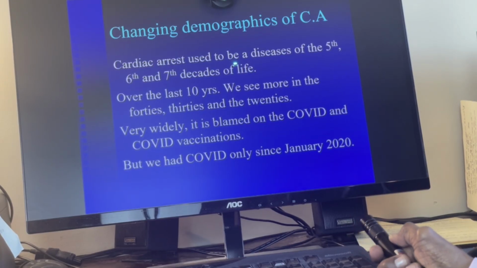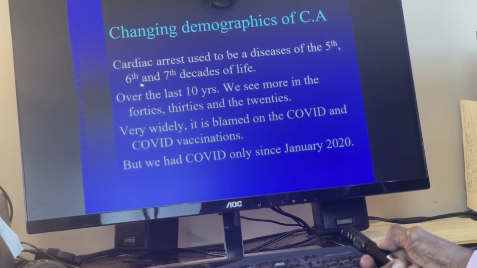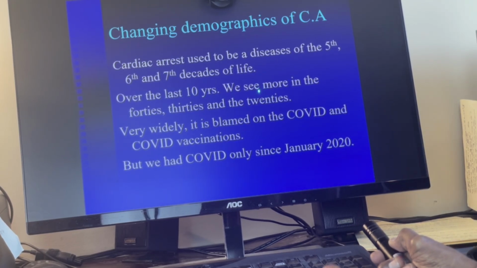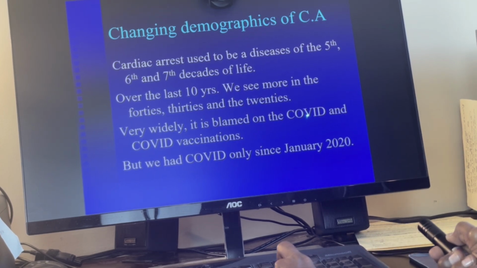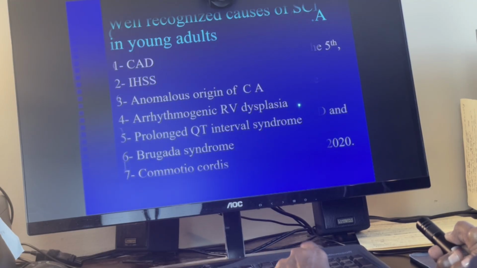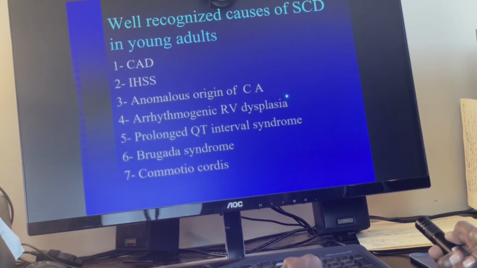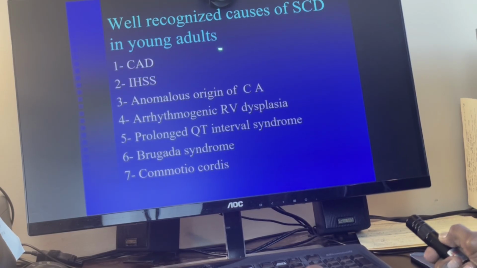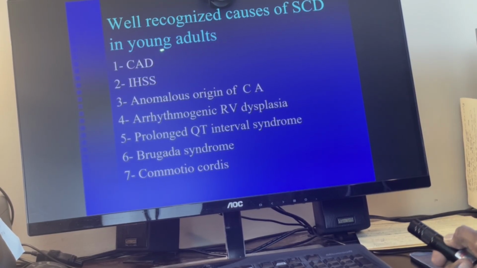Cardiac arrest used to be a disease of the 5th, 6th, and 7th decades. Over the past 10 or so years, we see more in the 40s, 30s, and 20s. COVID is blamed to be a factor. COVID is a factor. It produces universal vasculitis. Let me run through the common causes of sudden cardiac death in young adults.